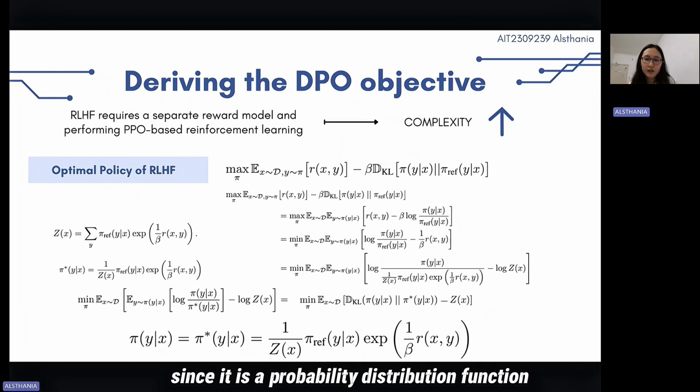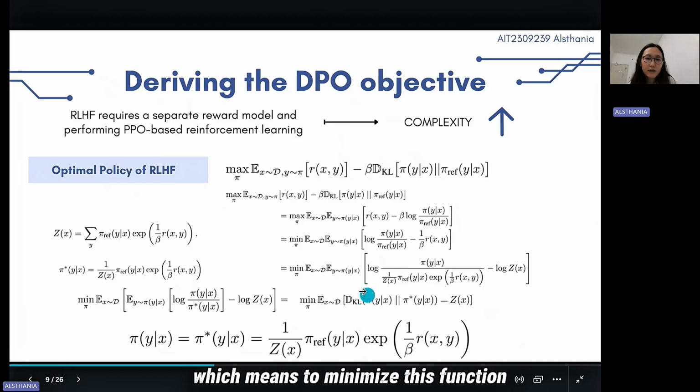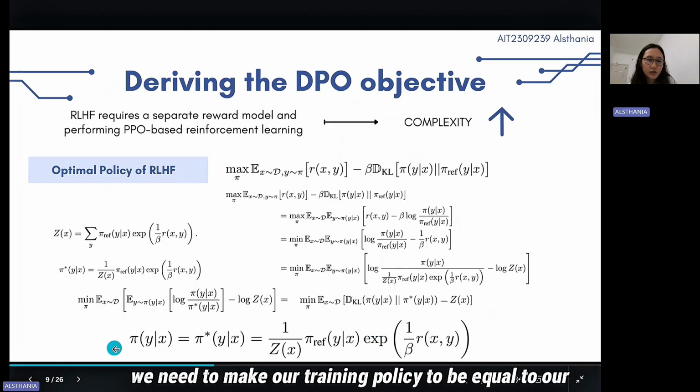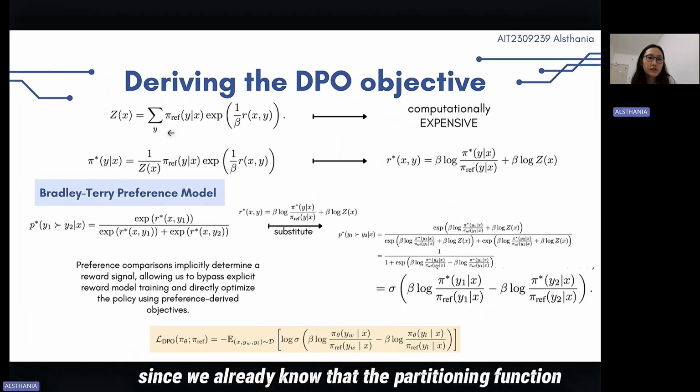Since it is a probability distribution function, it will be in the positive range, and the lowest score will be 0. Which means to minimize this function, we need to make our training policy equal to our modified base policy. Since we already know that the partition function, which is Z, is still computationally expensive to estimate.